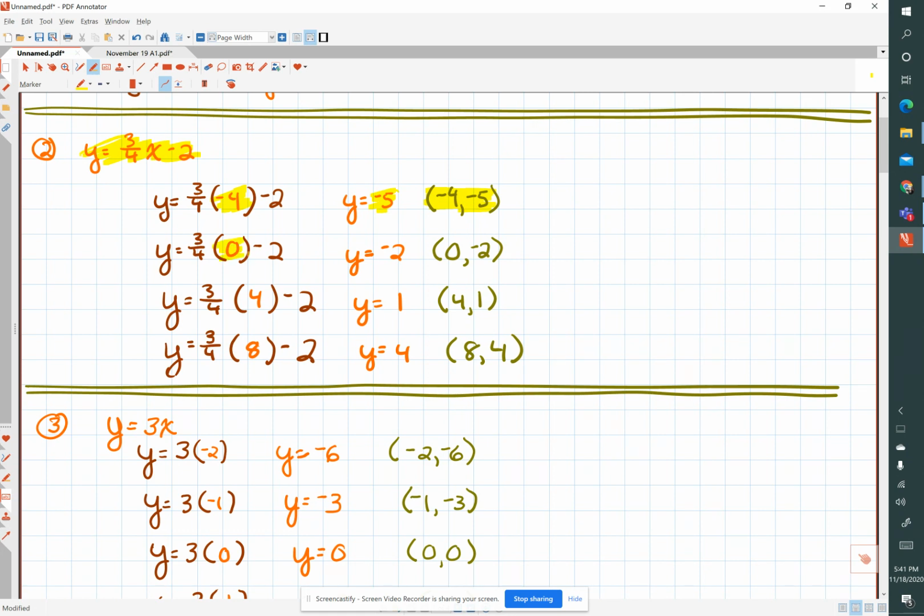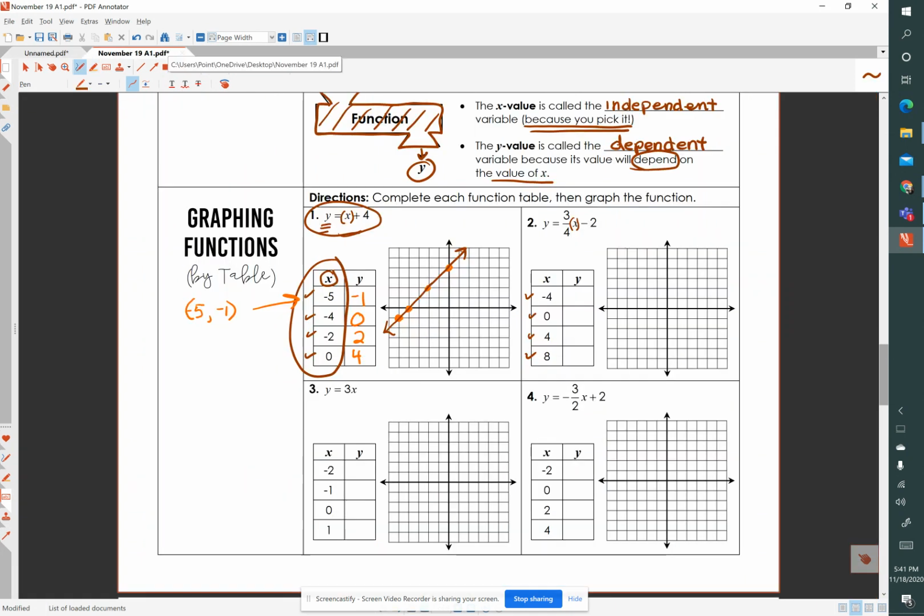When x is 0, y is -2, 0, -2 is our next ordered pair. When x is 4, y is 1, 4, 1 is our third ordered pair. When x is 8, y is 4, 8, 4 is our fourth ordered pair.